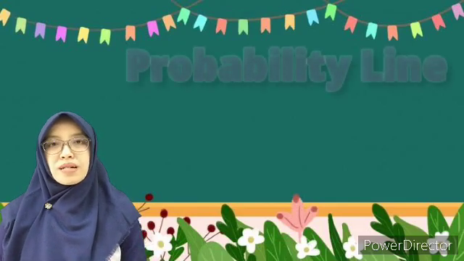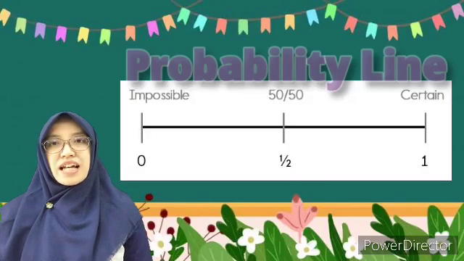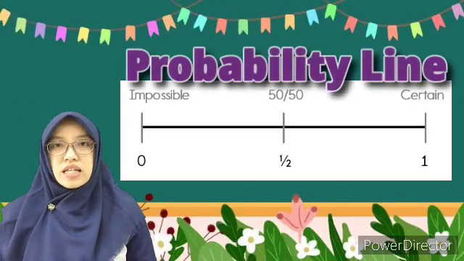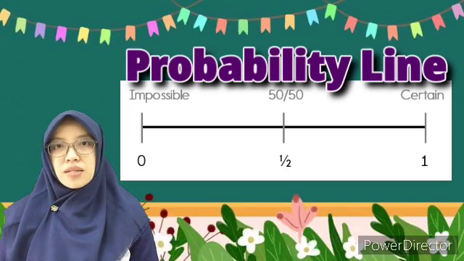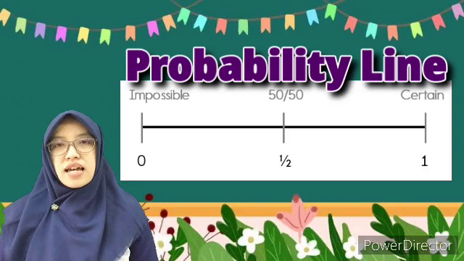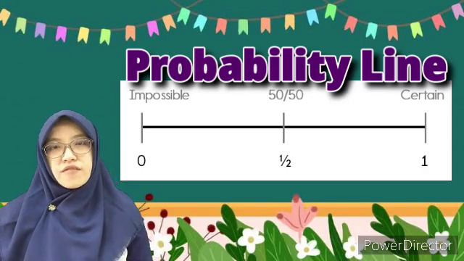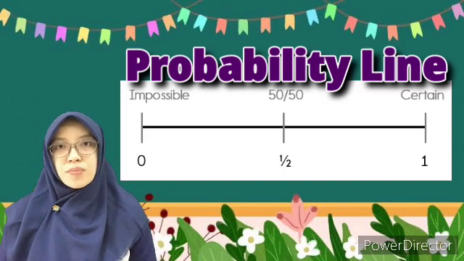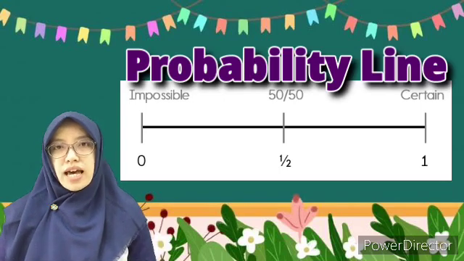To express the probability, we will use probability line. Probability line here, it lays in between 0 and 1. 0 to represent the impossible event, which that event will not absolutely happen, and number 1 to represent certain event gonna be happen because 1 is equal to 100% and that means that event will absolutely happen.